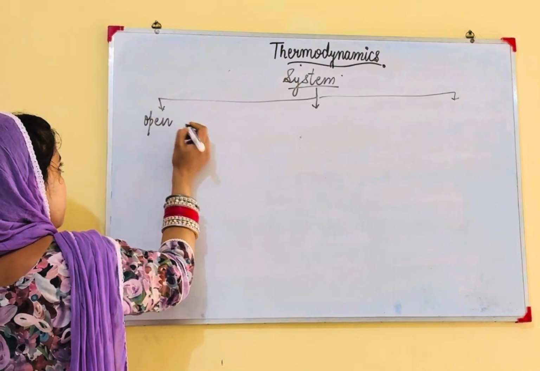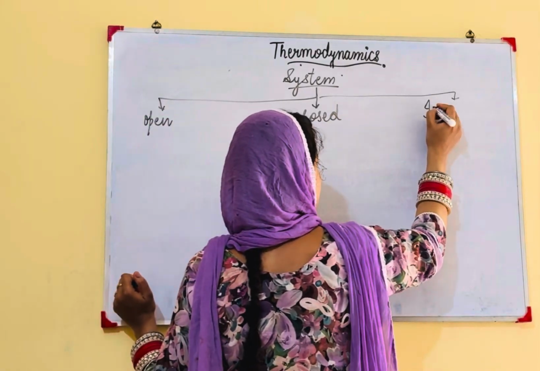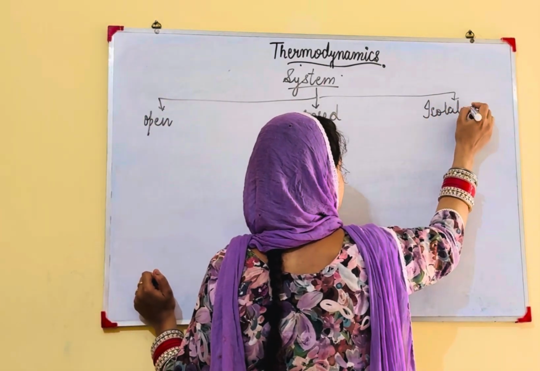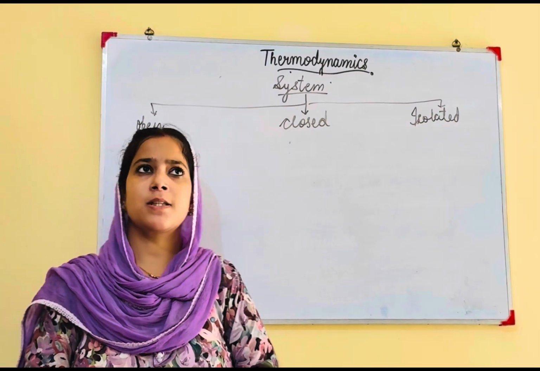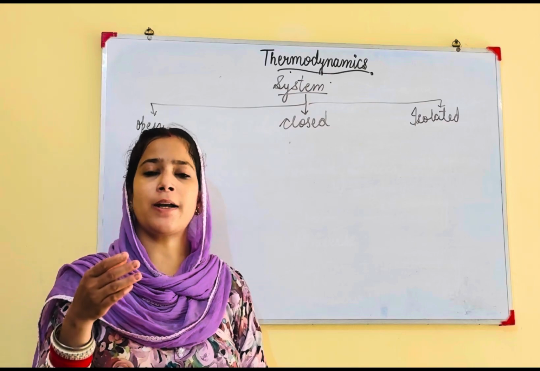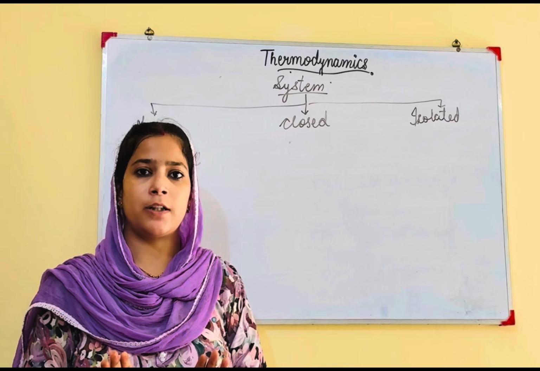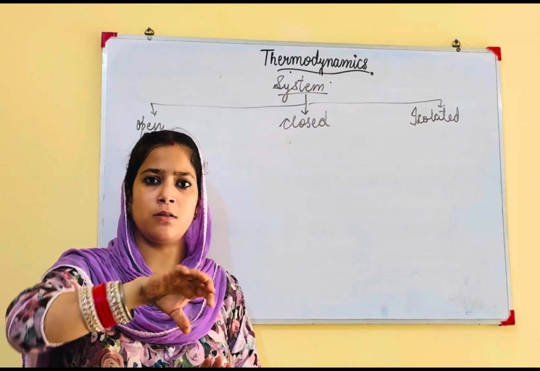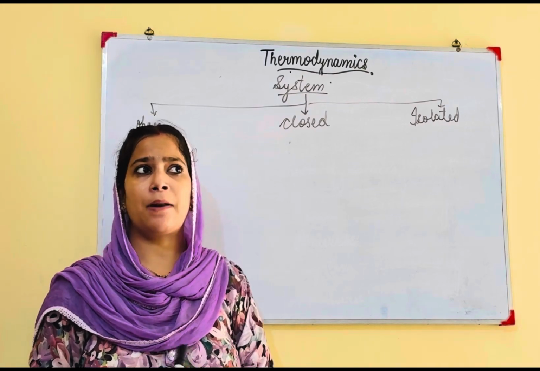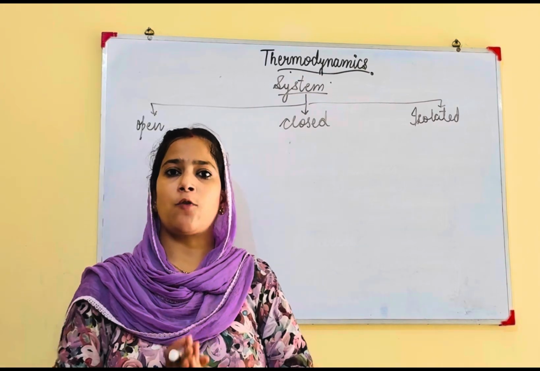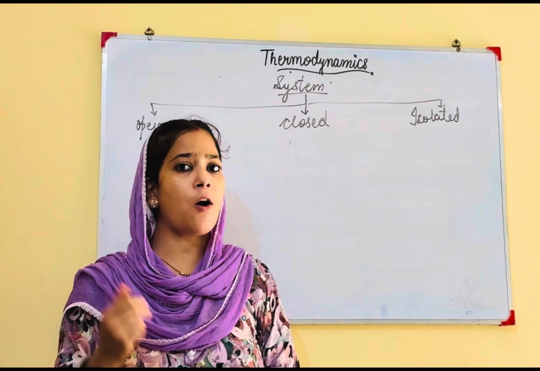Open system, closed system, and isolated system. Now what is an open system? We can consider one example. We can take one glass of water, which should not be covered. You can pour the water, then water can be removed, and along with it heat can also be transferred. Another example, if we boil the water, it is coming out in the form of vapors.